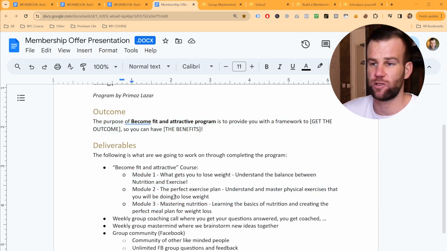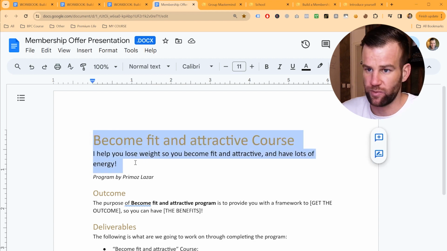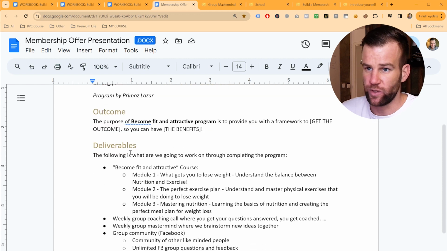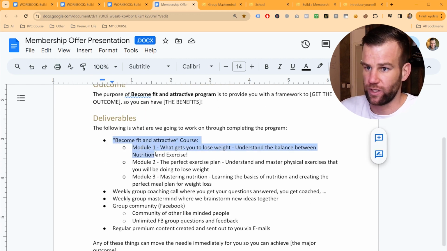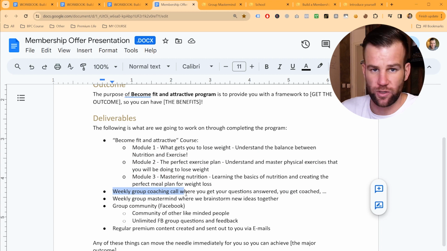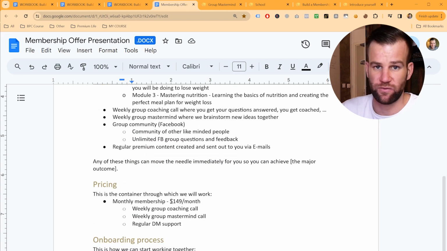So when you get a client to talk to through this document, hey, let me show you now how you can become fit and you can lose weight and you can be all these kind of things. I can work with you through that, and this is what we're gonna go through. We're gonna go through these 3 modules. First module, second module, third module. You're gonna get access to my weekly group coaching calls and so on, and all these kind of things. The price is $150 a month. Do you have any questions about this? Are you ready to begin right now? Right, so that's my sales talk, right?